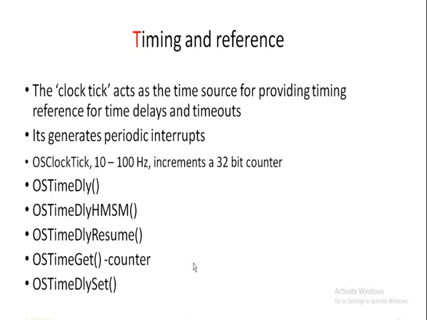The system clock is a 32-bit counter. And OSTimeSet sets the value for the system clock counter.